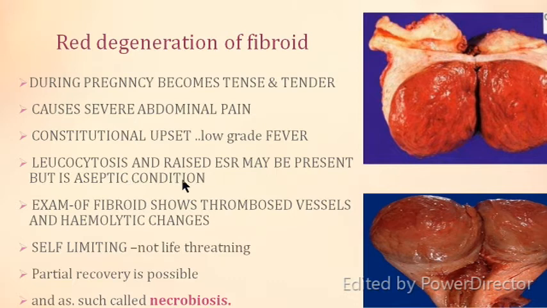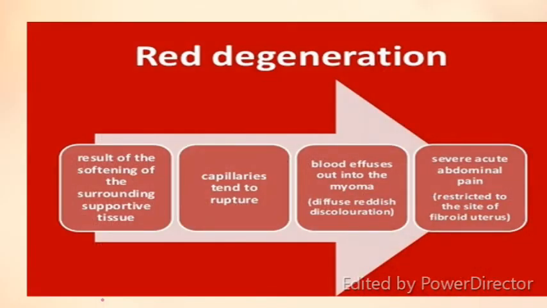But it is an aseptic condition. Examination of the fibroid shows thrombosed vessels and hemolytic changes. We saw that it is a self-limiting disease and it would go off after pregnancy. The treatment is basically rest. Partial recovery is possible and it is called necrobiosis.